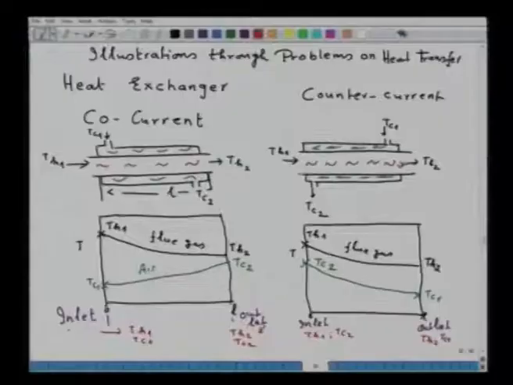And as I said, the difference in temperature between flue gas and air, whether it is co-current or counter current, is because of the irreversibility that is introduced by the thermal resistance of the wall of the heat exchanger and because of the flowing fluid. So, those things are to be optimized in order to obtain the maximum heat transferred from flue gas to the heating fluid. So, that is the important thing, please remember.